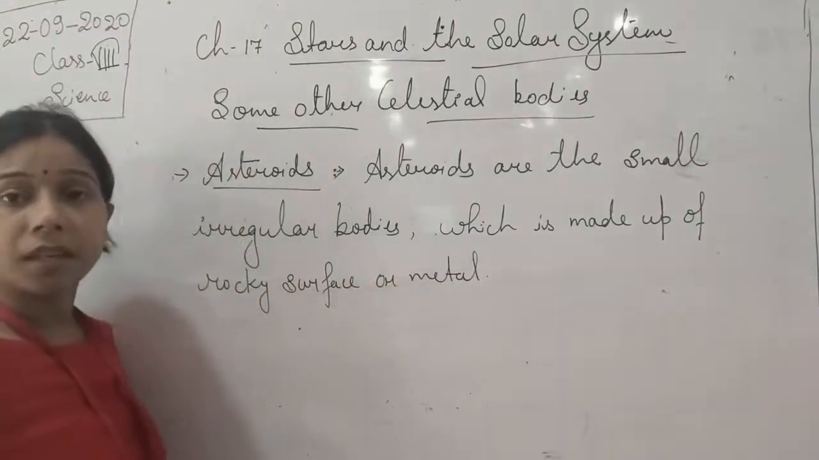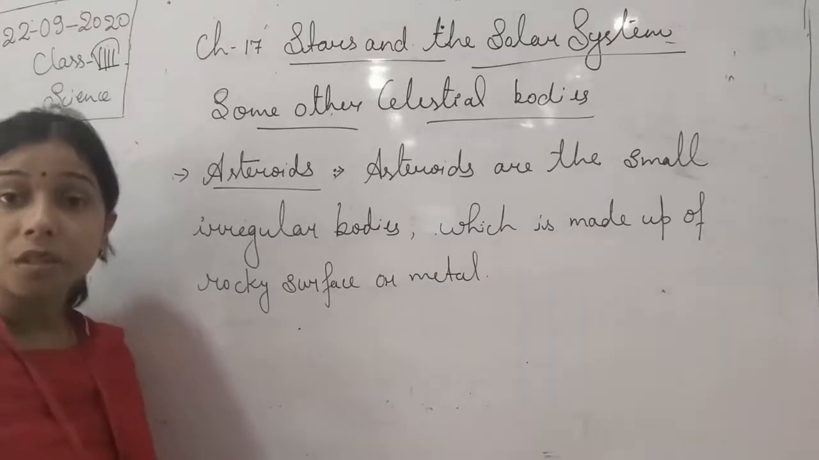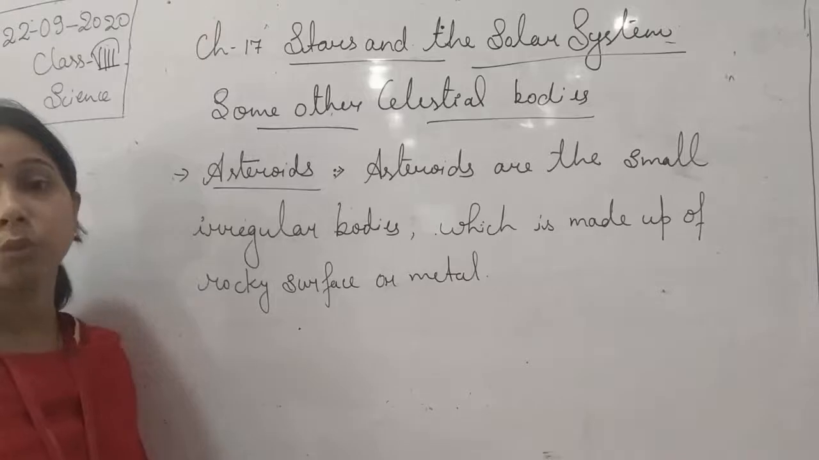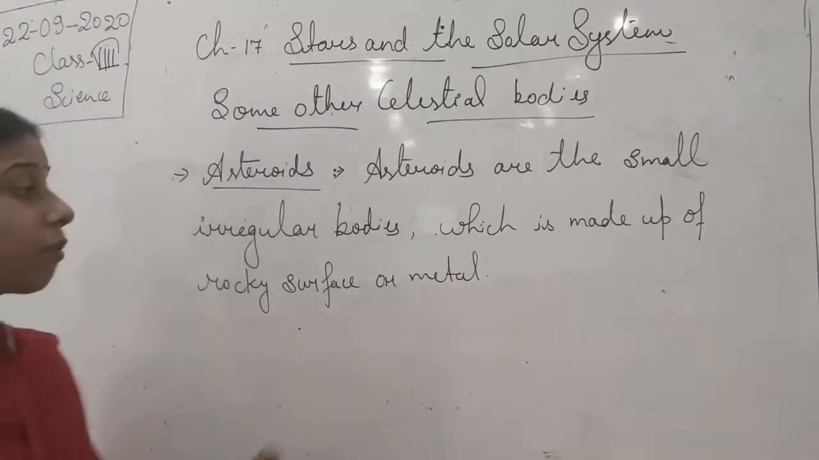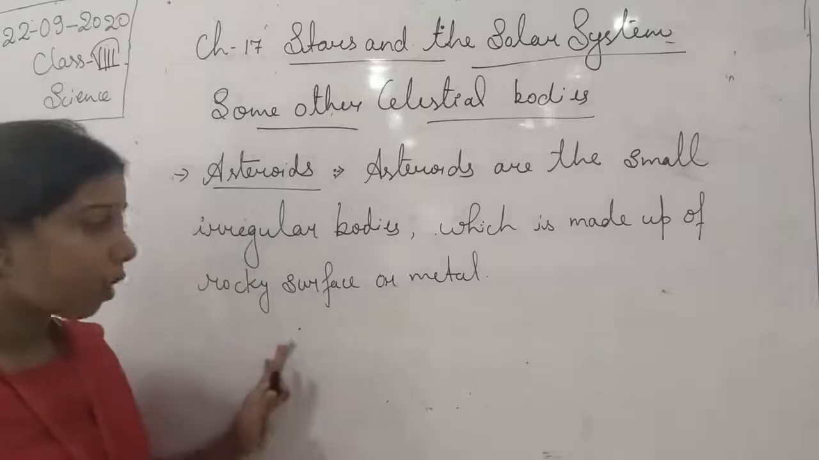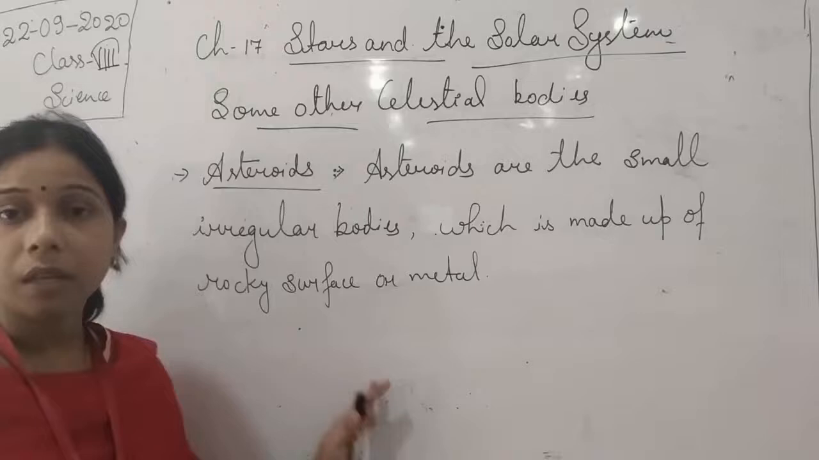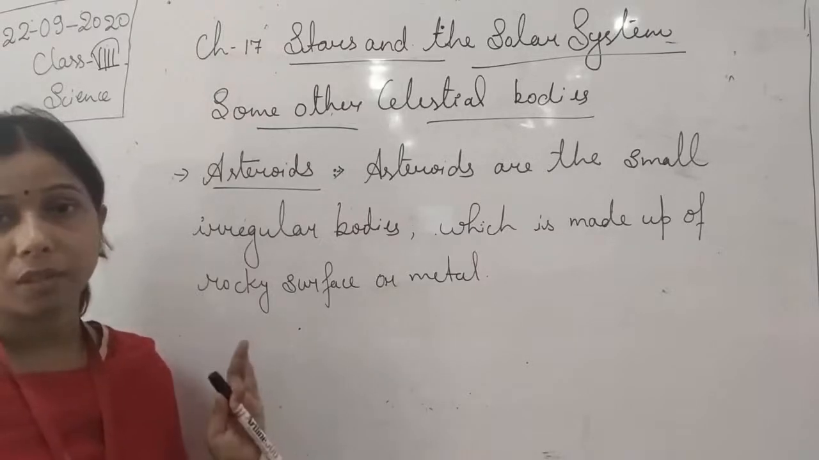So basically it is made up of a rocky surface. It means it is made up of rock, so students, and sometimes in the asteroid you will observe different kinds of metals are also present. So we can say that with the rocky surface, metals are also there. Okay, this is about the asteroid.